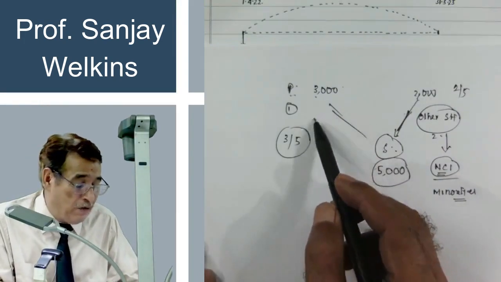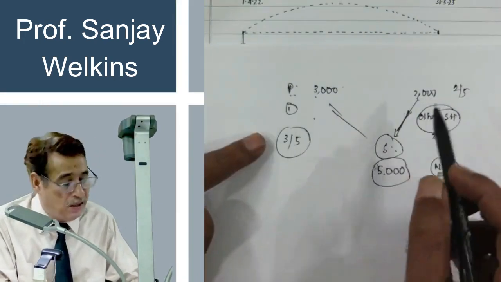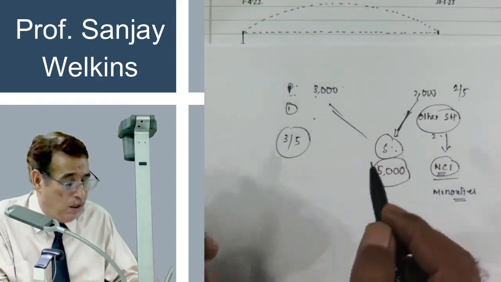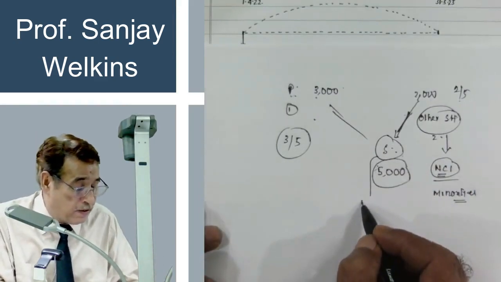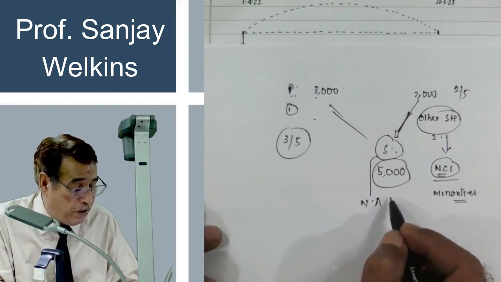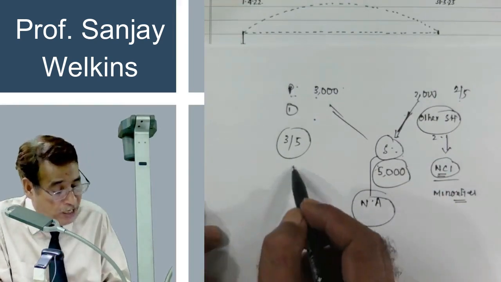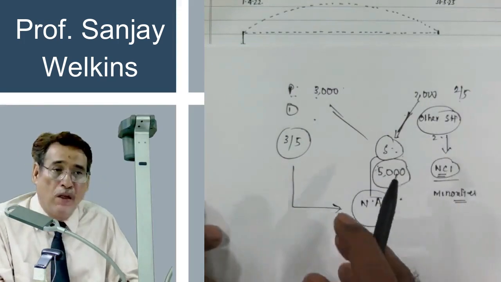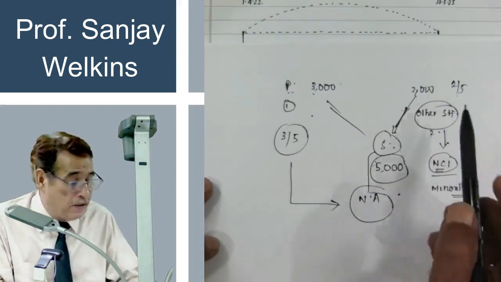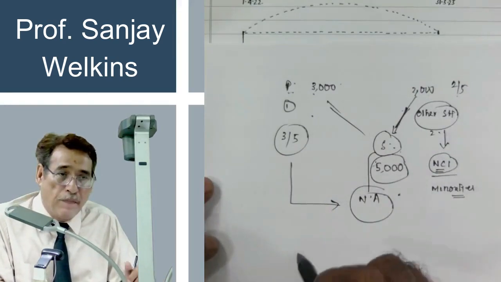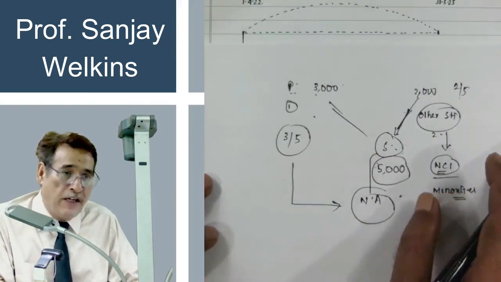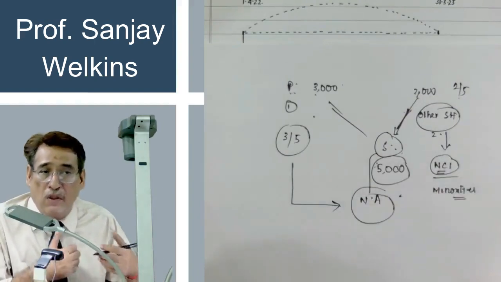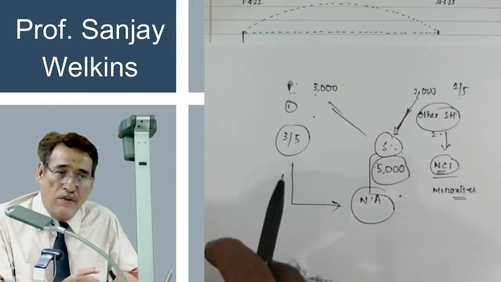When we say P Limited has 3/5 stake in this entity and they have 2/5 stake in this entity, what do we mean by that? It means that whatever net assets of this entity S Limited are there, 3/5 now belong to P Limited and 2/5 belong to the other party, that is other shareholders. Now I was trying to tell you they are known as non-controlling interest holders. Why? You need to understand that.